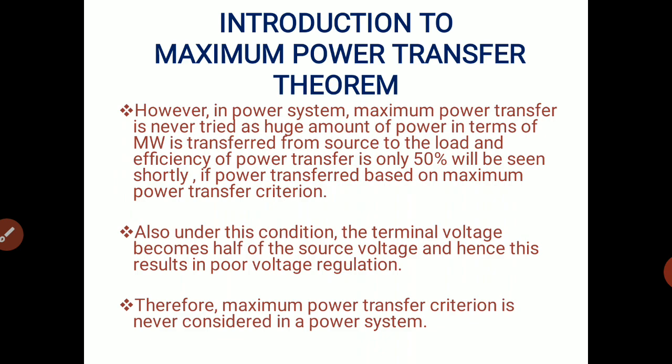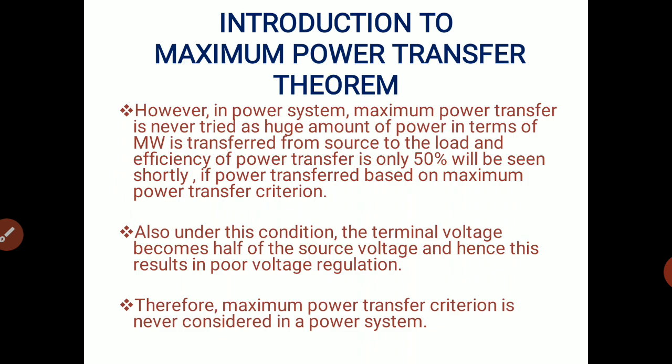So first of all, we introduce the maximum power transfer theorem. However, in power system, maximum power transfer is never tried as huge amount of power in terms of megawatt is transferred from source to the load, and efficiency of power transfer is only 50%, which will be seen shortly in a later slide, if power transfer is based on a maximum power transfer criterion.